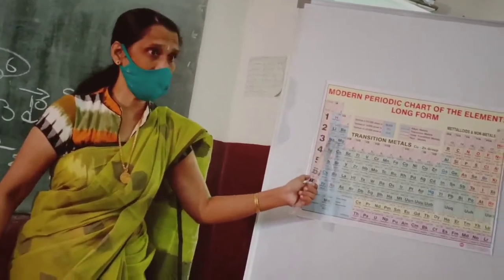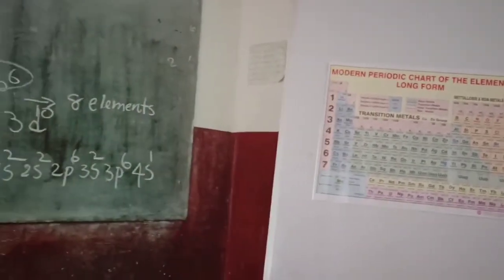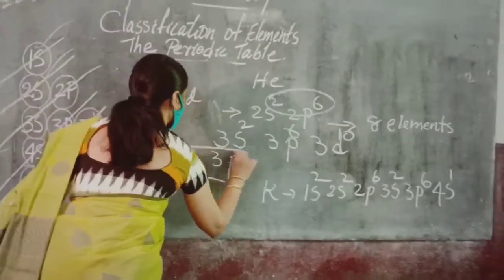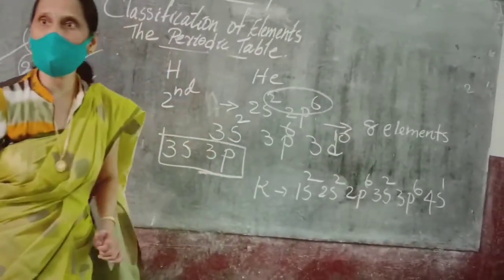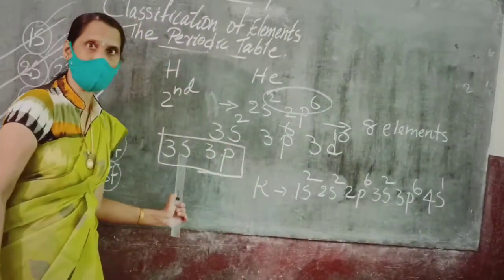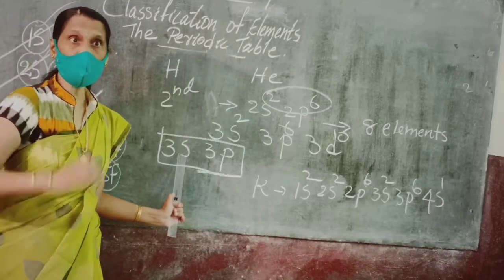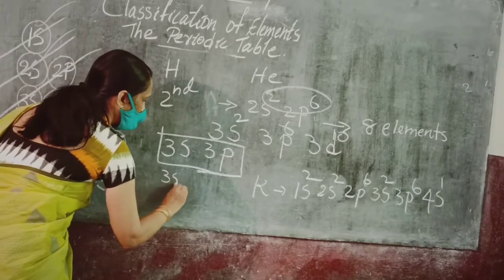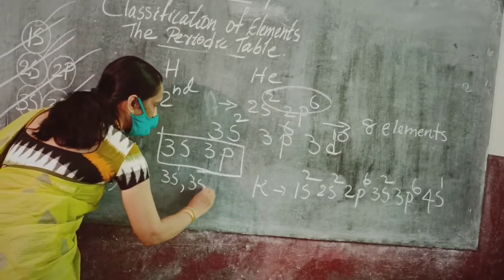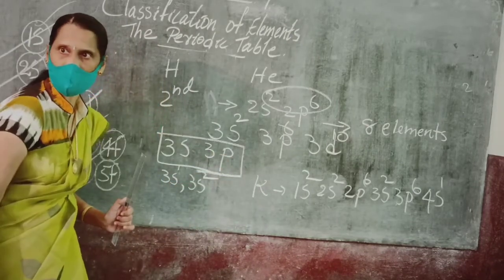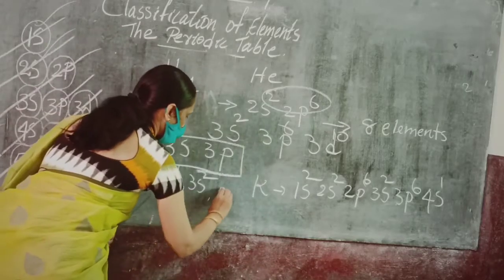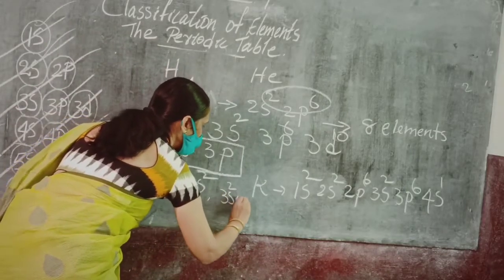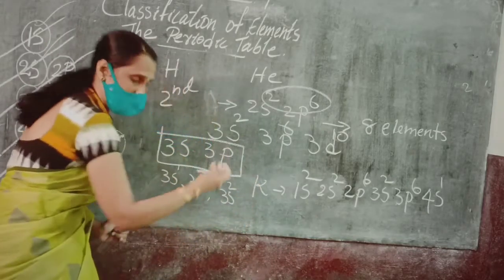So third period means only S and P are coming. Only S and P. So S, how many electrons? 2. And 2 configurations are possible. Which configuration? 3s1. Next, 3s2 configuration is possible. 3s2 is not visible here.